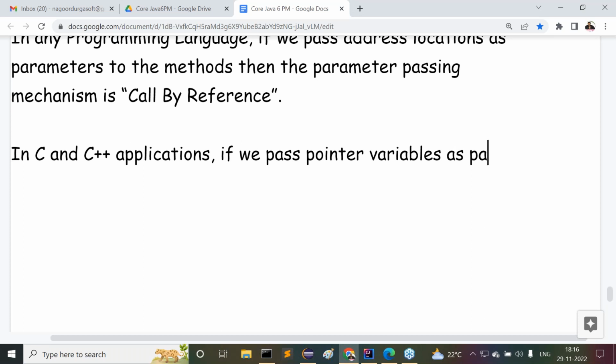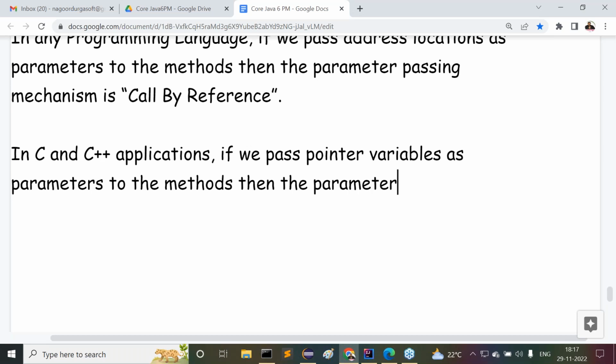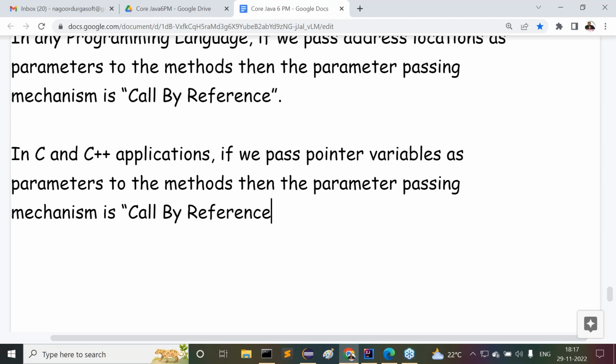In C and C++ applications, if we pass pointer variables as parameters to the methods, not the normal variables, pointer variables to the methods, then the parameter passing mechanism is called by reference. We can say it is call by reference.